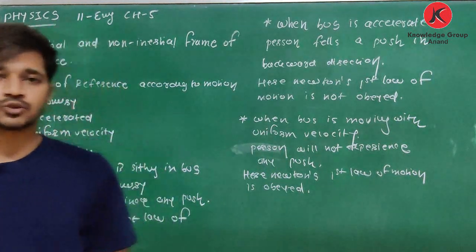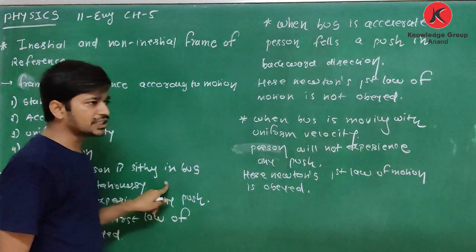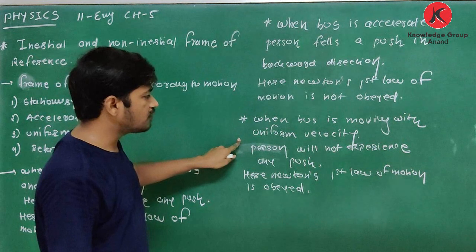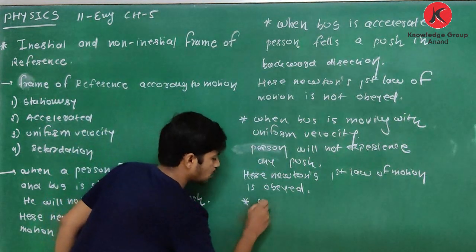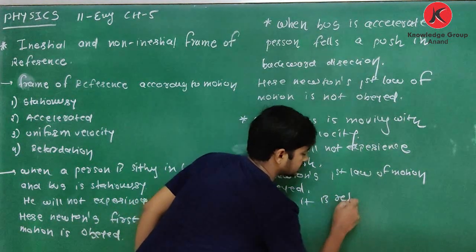Clear about this? So first, when the bus is stationary, then when it is suddenly accelerated, then when it is moving with uniform velocity, and last one, when it is retarded.